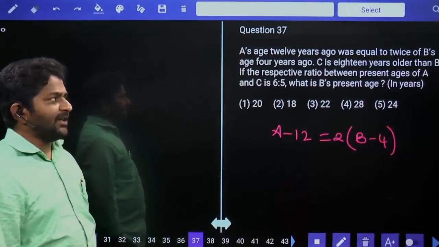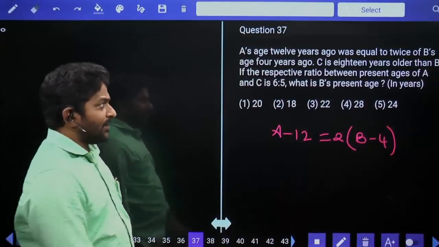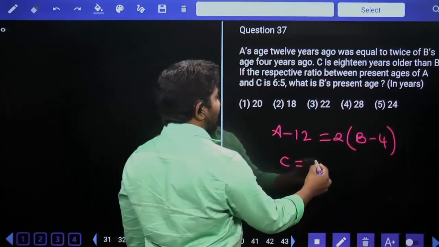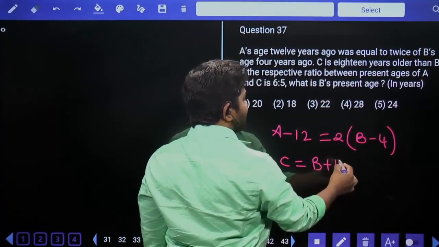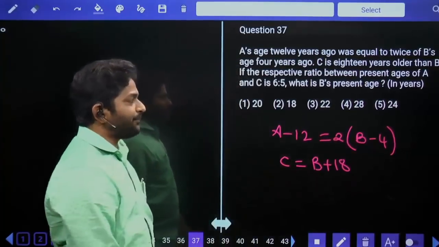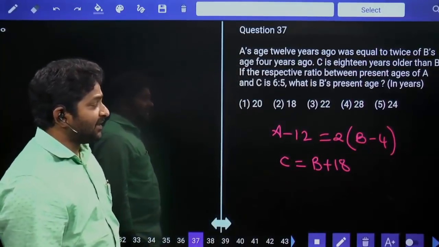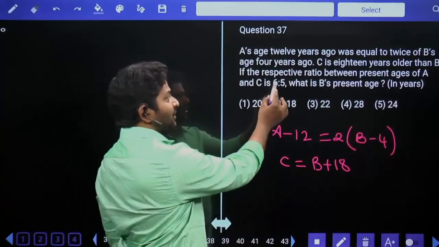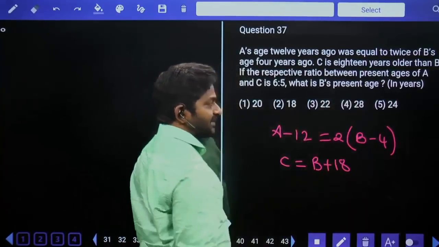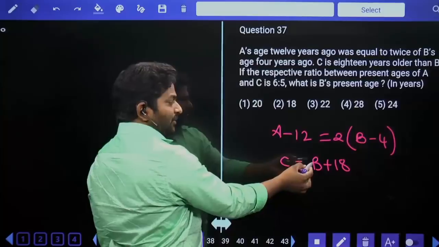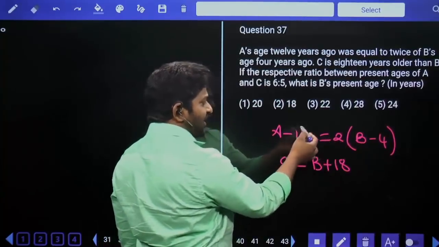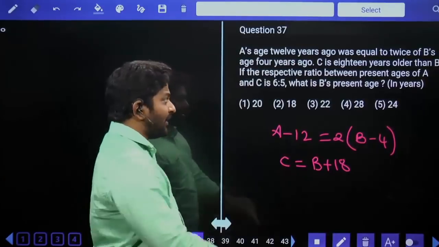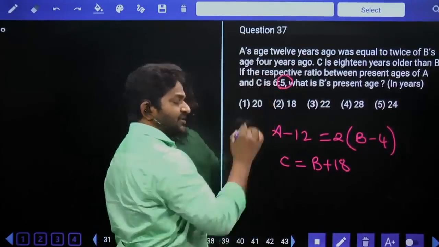C is 18 years older than B. So C is 18 years older than B, so B's age is C's age minus 18. If the respective ratio between present ages of A and C is equal to 65, what is B's present age? B's age is compared with respect to C's age as well as A's age. Let me start with C's age.